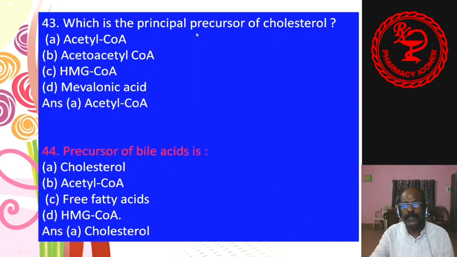43. Which is the principal precursor for cholesterol? Acetyl CoA, acetoacetyl CoA, HMG CoA, mevalonic acid. It is acetyl CoA. 44. Precursor of bile acid is cholesterol, acetyl CoA, free fatty acids, HMG CoA. Answer is A, cholesterol. Precursor of the bile salt is cholesterol.